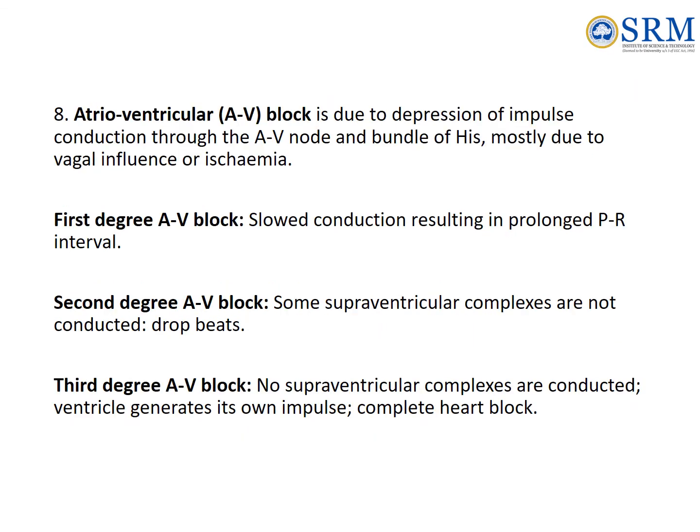8. Atrioventricular, AV, block is due to depression of impulse conduction through the AV node and bundle of His, mostly due to vagal influence or ischemia.